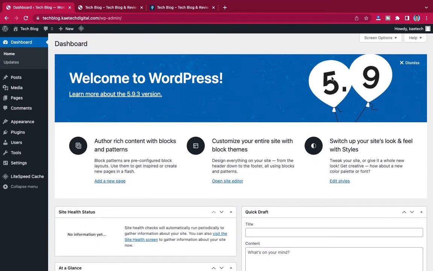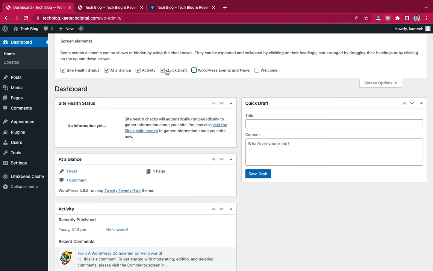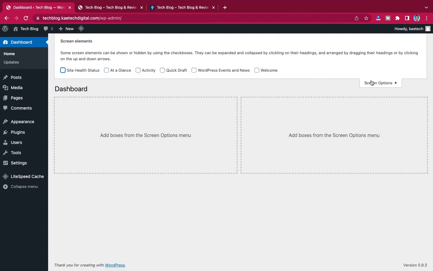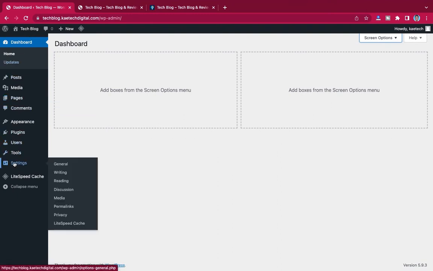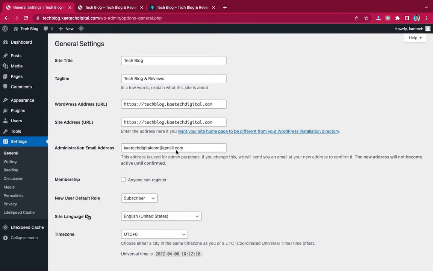We've installed it, and then let me clean the dashboard itself. I'm going to do some quick cleaning over here. Very good. And then I'll do a few settings for WordPress. So I'll go to settings, and then I'll click on general. I'll check my general settings over there. If everything is okay, then I'm good to go.